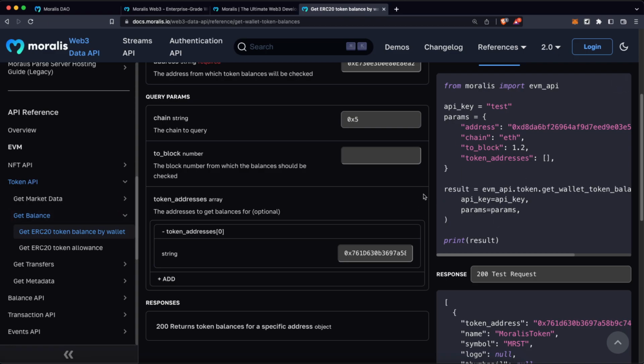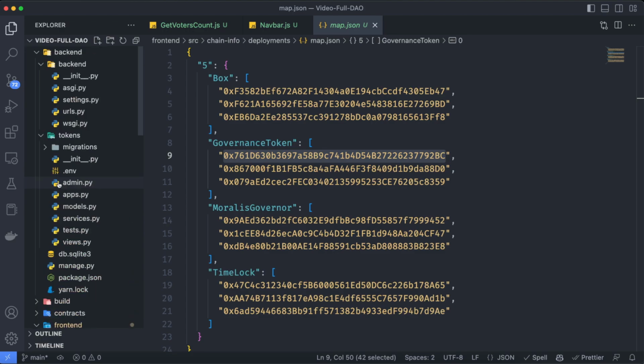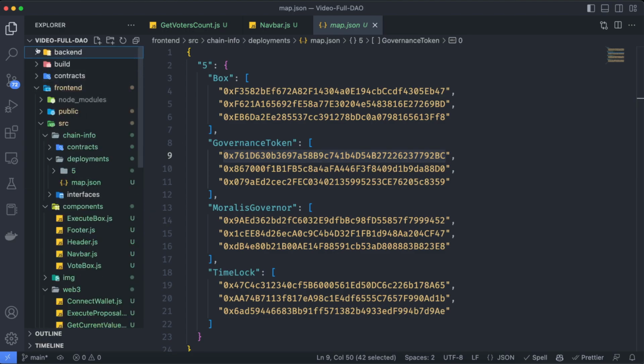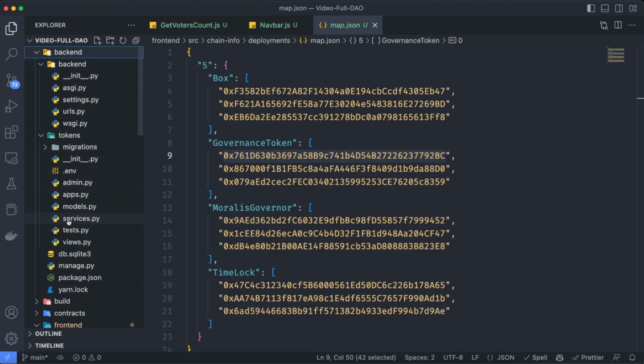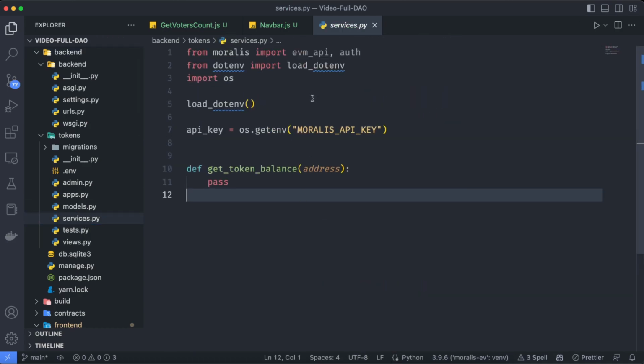Of course, we don't want to just use this on the web page. We want to consume this API, and for that, we need to create a backend. But don't worry about that because I already left you the template for the backend on the project. So we can return to the Moralis project. Here in the backend folder, you are going to find a file called services.py, which is going to import from the Moralis EVM API. Just don't forget to use pip install moralis to get access to this.